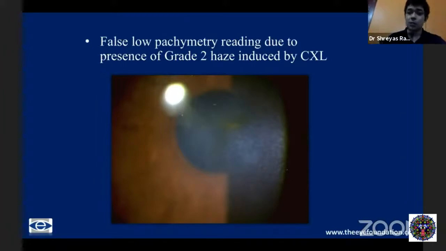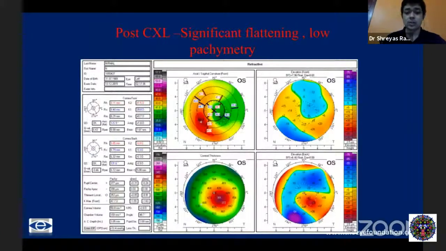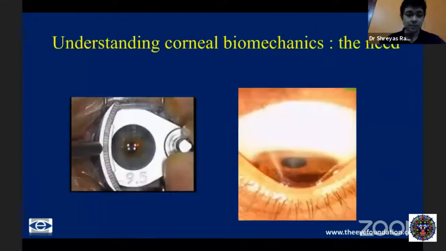Therefore, what the machine calculates as the anterior and posterior surface of the cornea changes, and it gives you erroneous values. So just because of the haze, you are getting an artificially thinner cornea on Pentacam. If you went ahead and did an ASOCT or an ultrasound measurement, you would actually get a more accurate depiction of the pachymetric measurements.